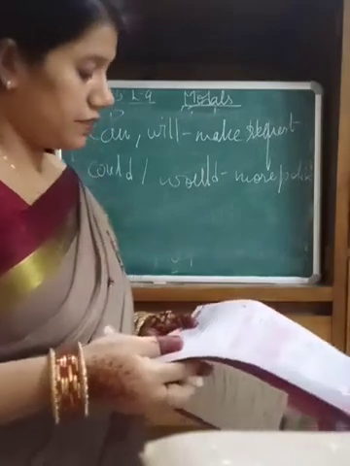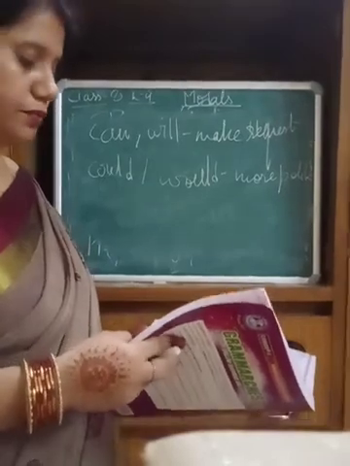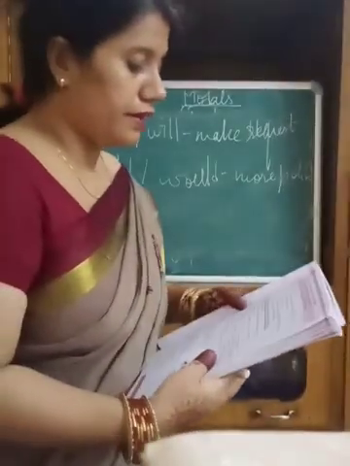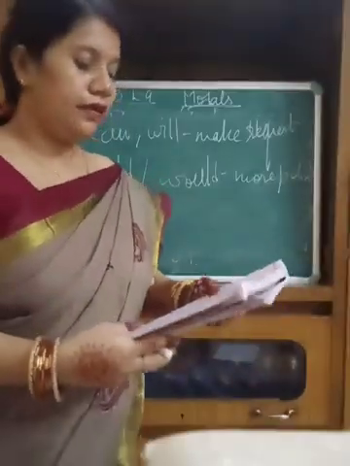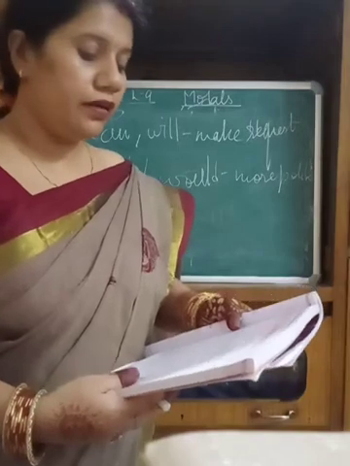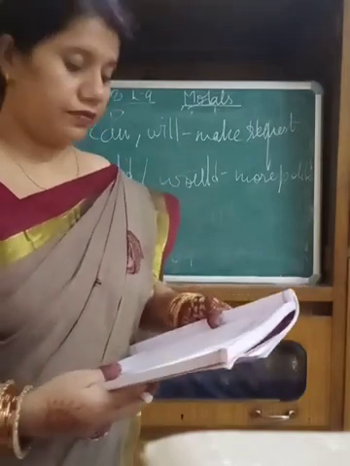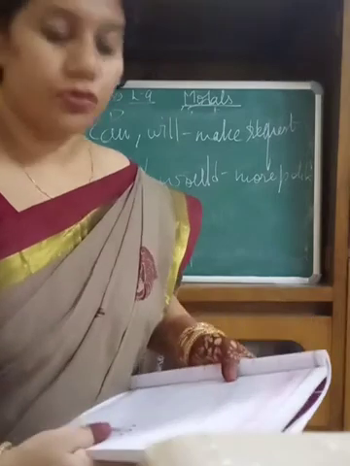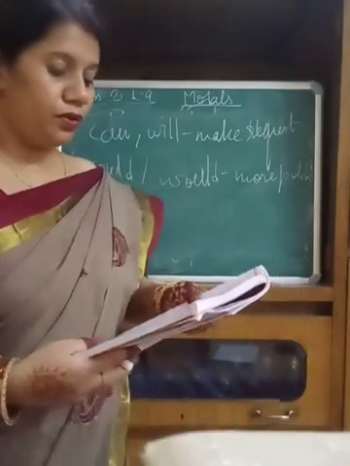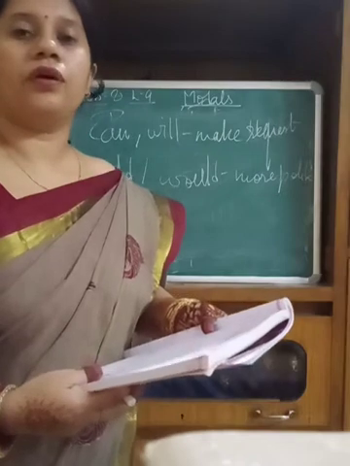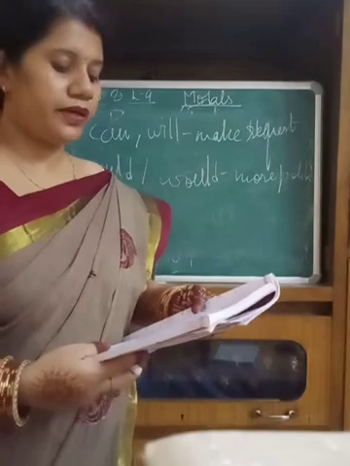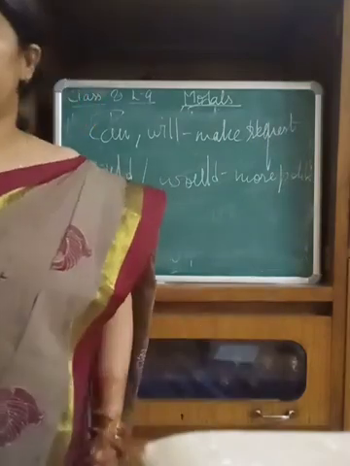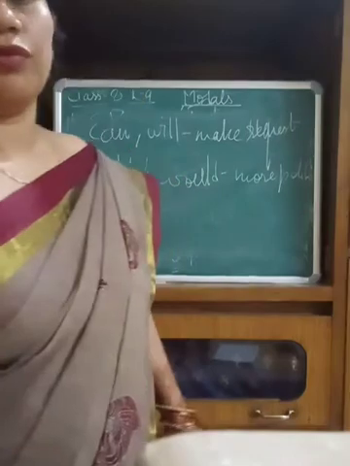Next is prohibition. For the prohibition, to put a stop on anything, we use must not, ought not. Then for the absence of necessity, if we do not need something, then we are using the words need not have and didn't have. Did not need to, sorry. Suppose you need not have brought your car, and here she did not need to bring her car.